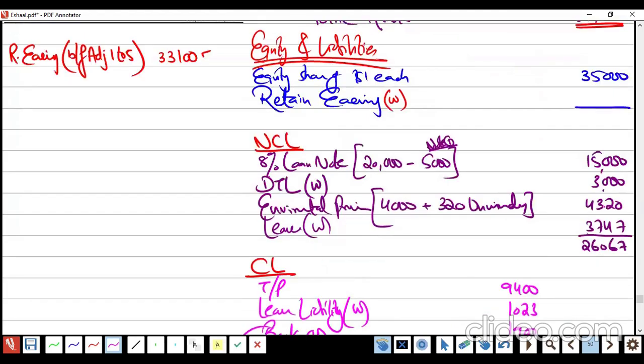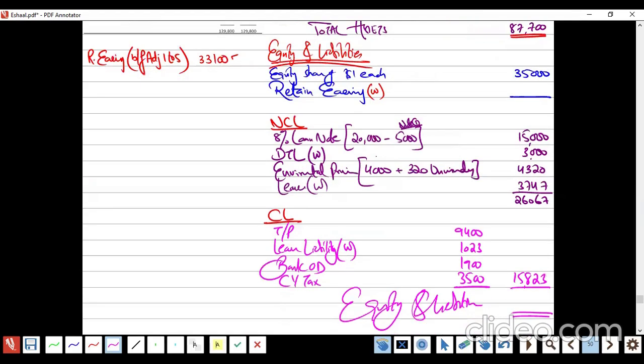Just for fun, just for time pass. If I tell you I am not going to do the working of retained earning, and I would like to just check this number, what is going to be? We know that the total assets will be the total of the equity and liability, right or wrong? Doing some reverse maths, deduct this, deduct this, deduct this.